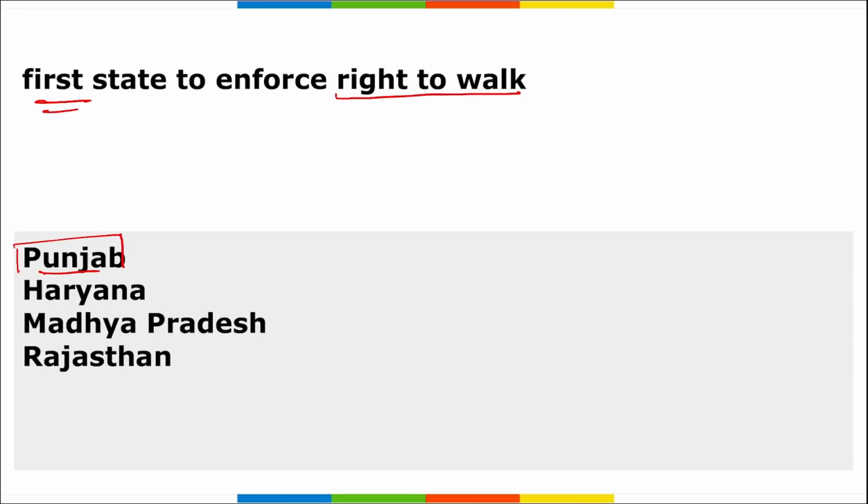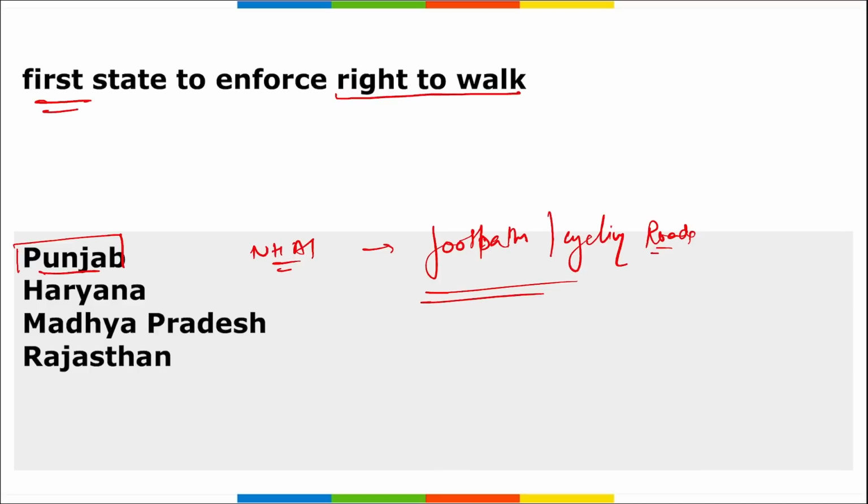Punjab implemented this by making it mandatory for all the road owning agencies, including NHAI, to provide footpaths and cycling routes for pedestrians. Nowadays, the new roads being built by the government will include these two things, a footpath as well as a cycling road where you can ride your cycles.